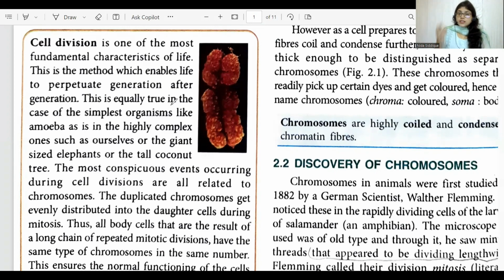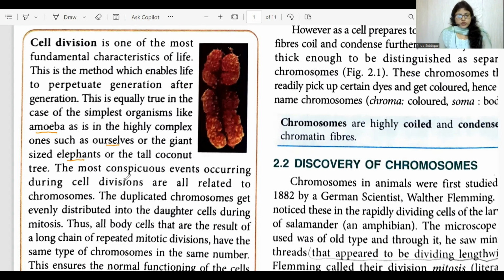Cell division occurs in unicellular organisms like amoeba, as well as very highly complex organisms like ourselves, humans, even large organisms like elephants or the tall coconut tree. Each and every living organism undergoes cell division.